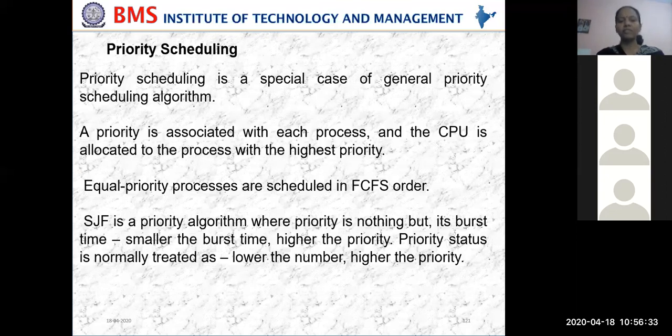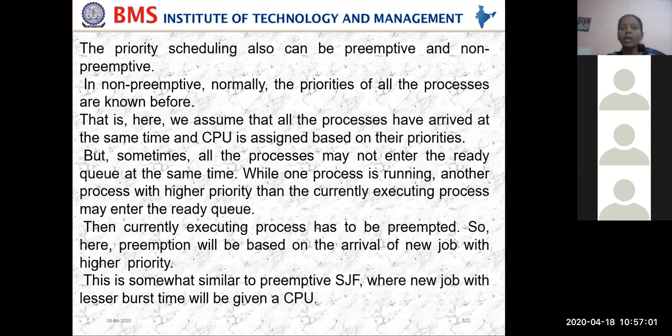SJF is a priority algorithm where the priority is nothing but the burst time. In SJF, what we considered was the completion time: the time taken for the process to complete, that is the burst time. The smaller the burst time, the higher the priority. The priority is normally treated such that the lower the number, the higher the priority.